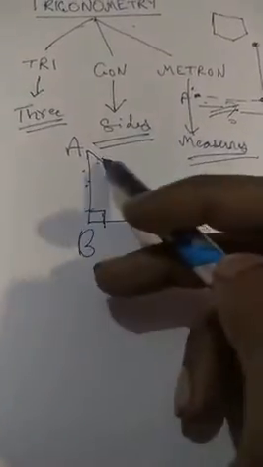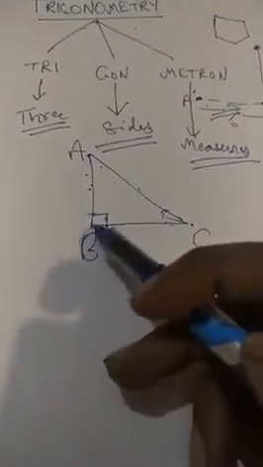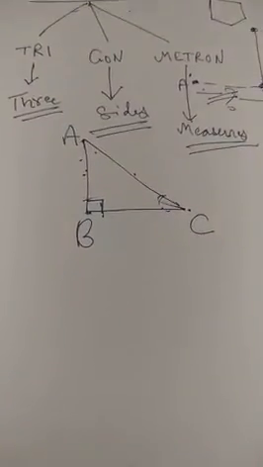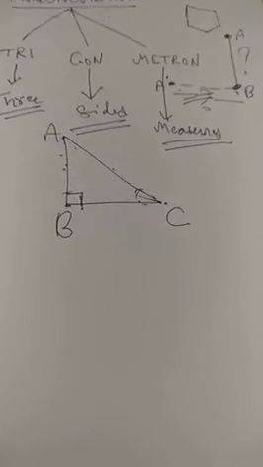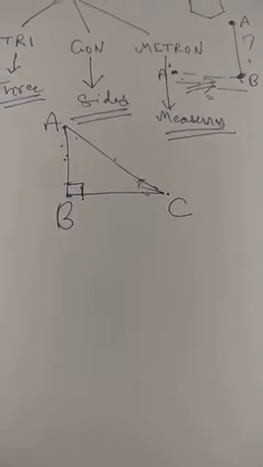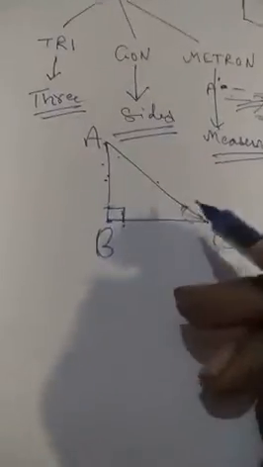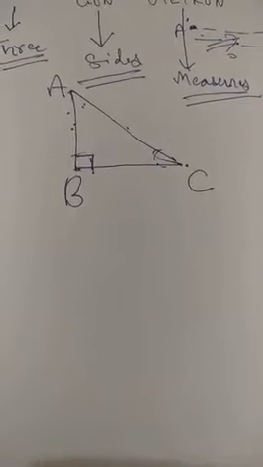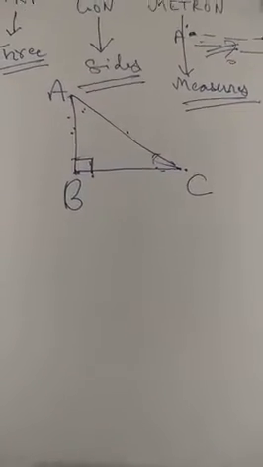and 3 vertices, this vertex, and this vertex. So all in all, there are basically 9 elements present in this very triangle in general. Over here, the thing that we are going to include will be the angles along with the sides. These two will be implemented to calculate maybe the unknown side or maybe the unknown angle. That depends from question to question.